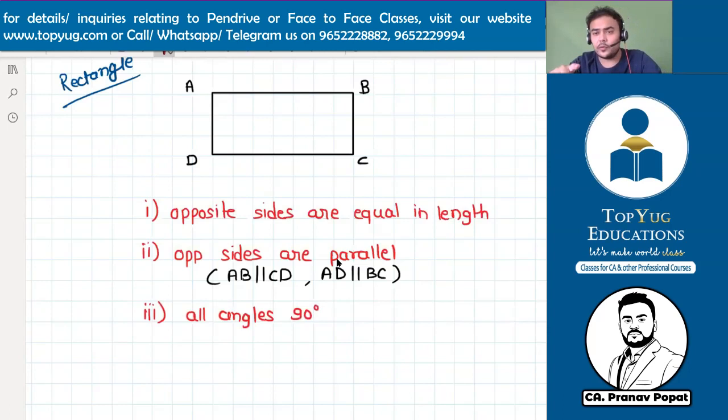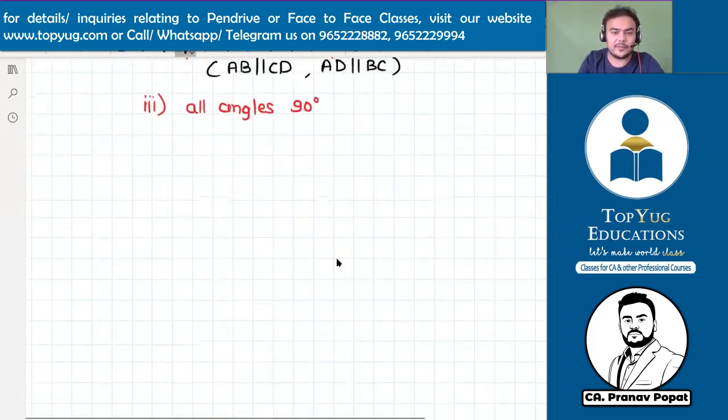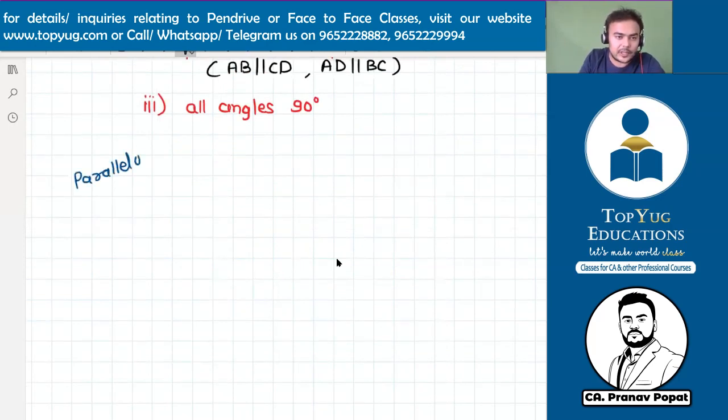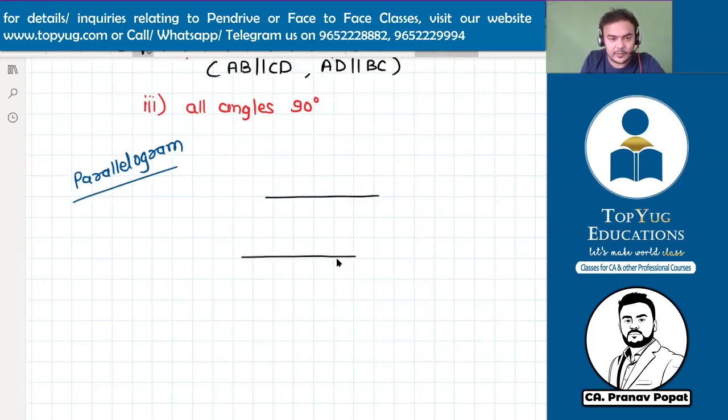Now we will remove this 90° condition. Other conditions are fine, will remain the same. Only if we remove the all angles 90° condition, tell me which shape will be formed. The name is parallelogram. Sir, what is parallelogram? See the figure. This side is parallel to this side. This side is parallel to this side. So A, B, C, and D.